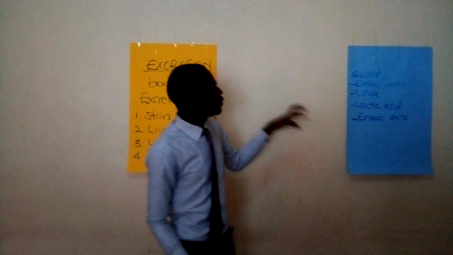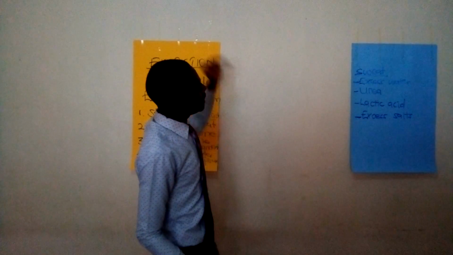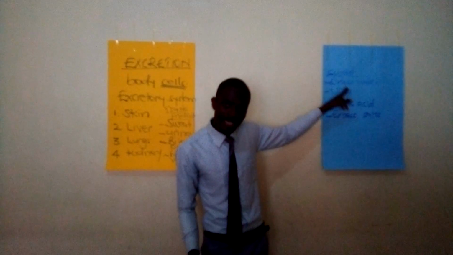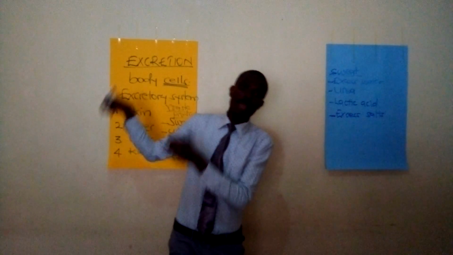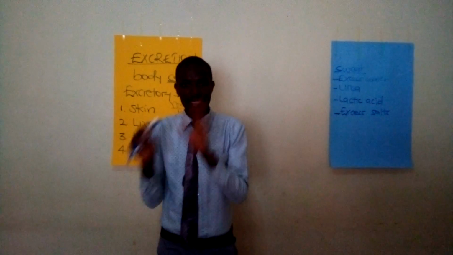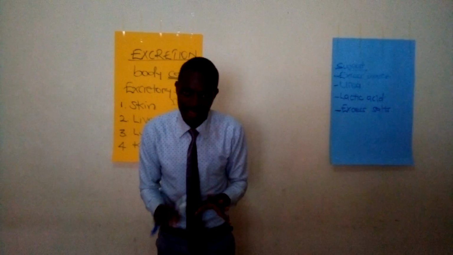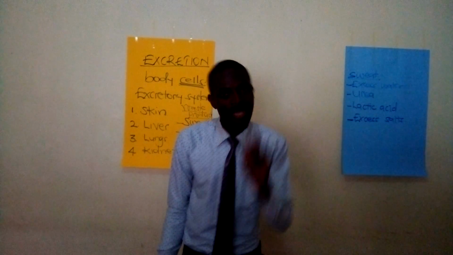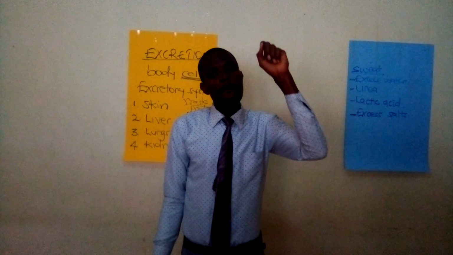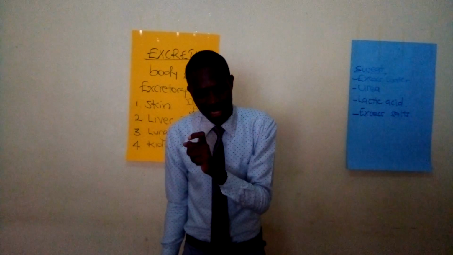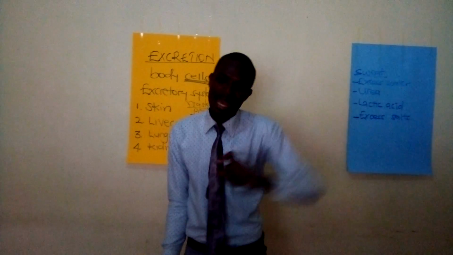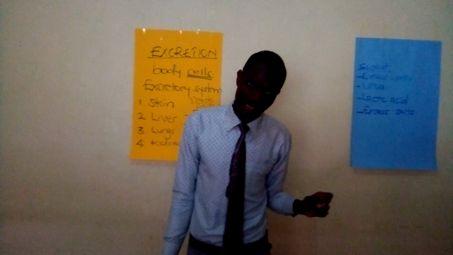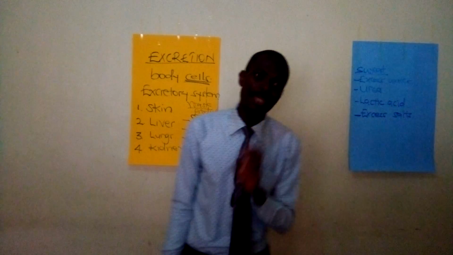The only difference between the components of urine and the components of sweat is that in sweat we have lactic acid, in urine we have uric acid. The other ones are the same. That is one other thing that you should take note of. The acid in urine is uric acid, and the acid in sweat is lactic acid. Take note of that.